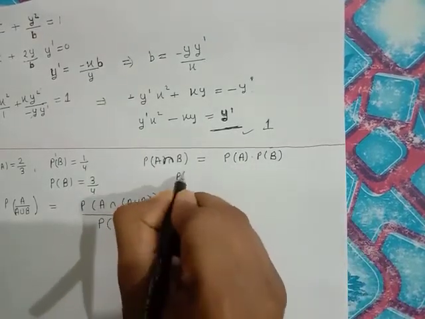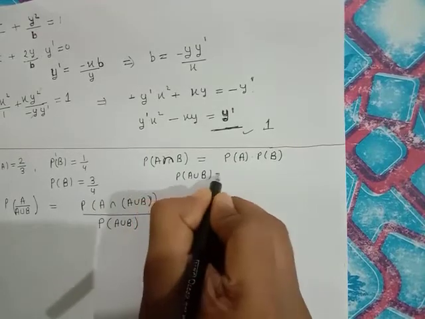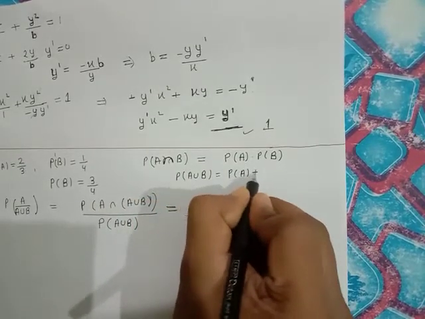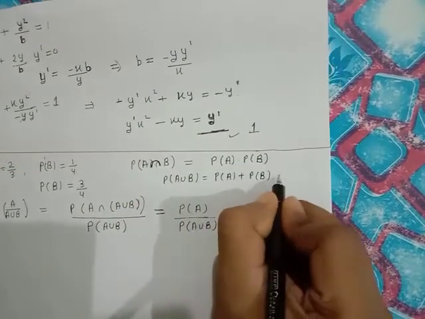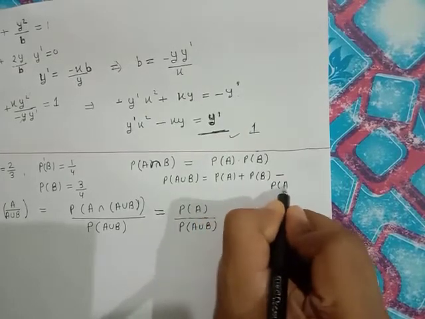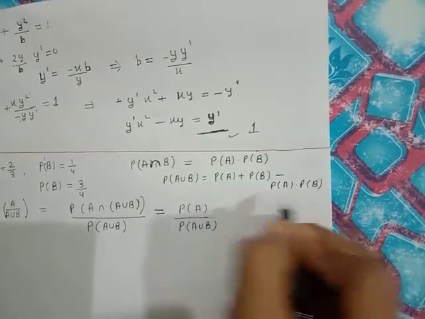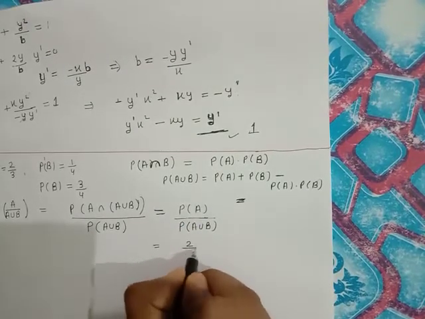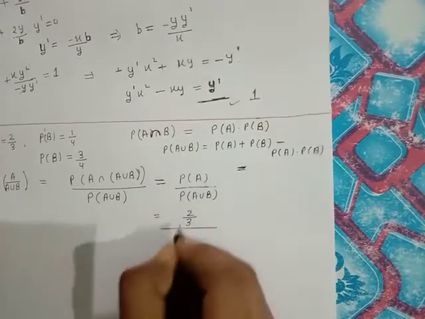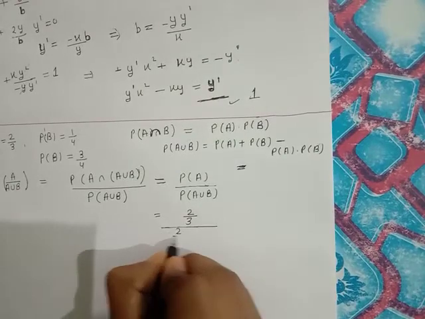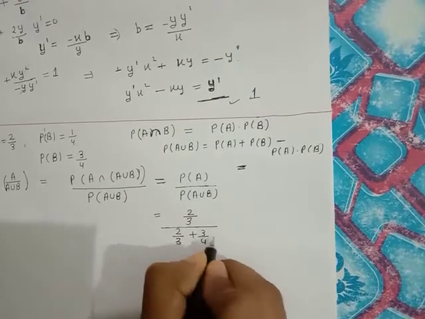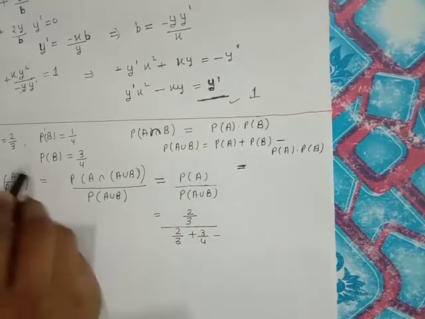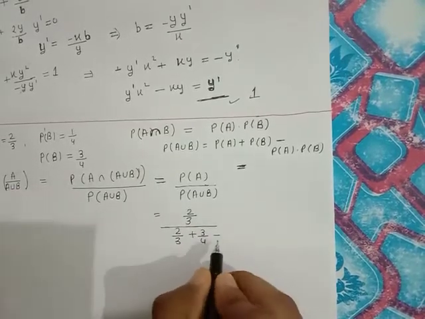Therefore P(A union B) will be P(A) plus P(B) minus P(A) into P(B). Let's write the value here: P(A) is 2/3, plus P(B) is 3/4, minus the product of both, that is 3 cancels, 1/2.